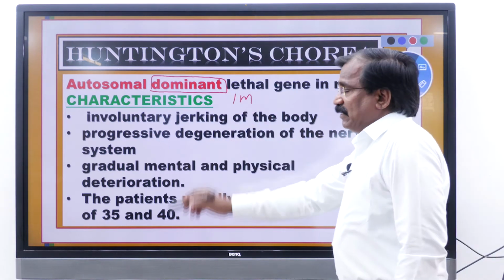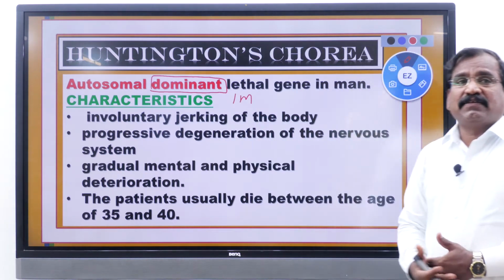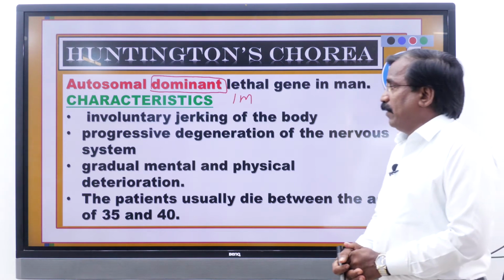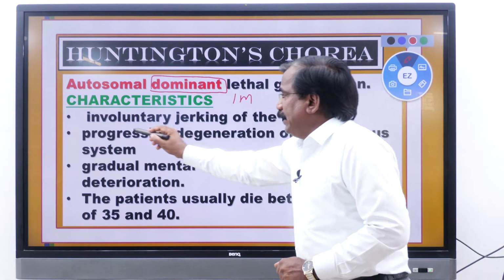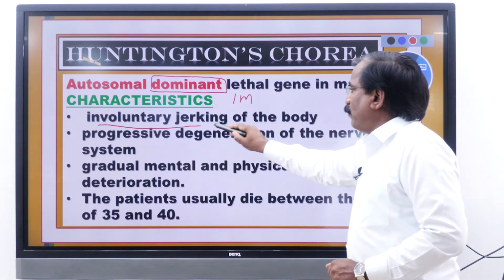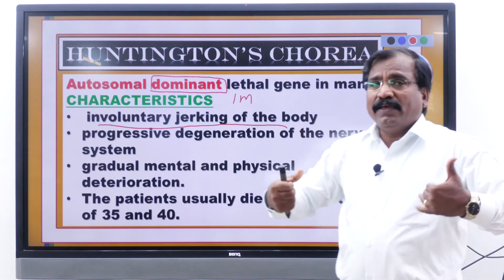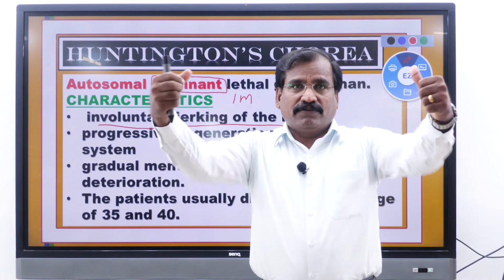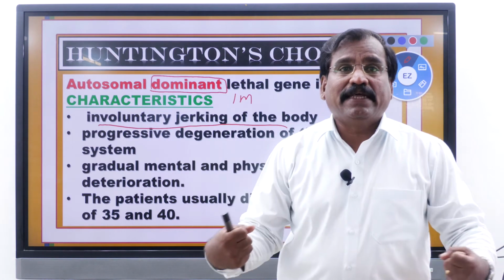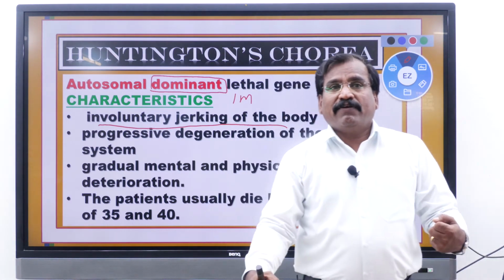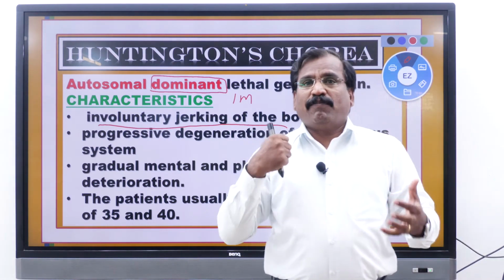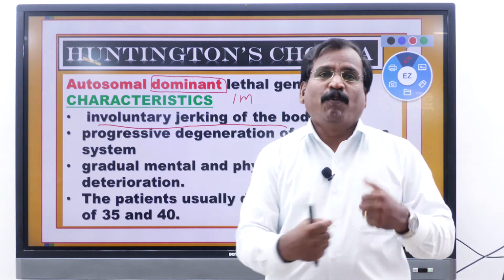What are the characteristics of Huntington's chorea? Involuntary jerking of the body. Usually the skeletal muscles are voluntary in nature, meaning we can control the movement.